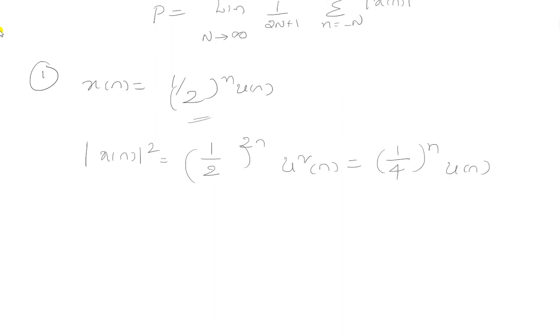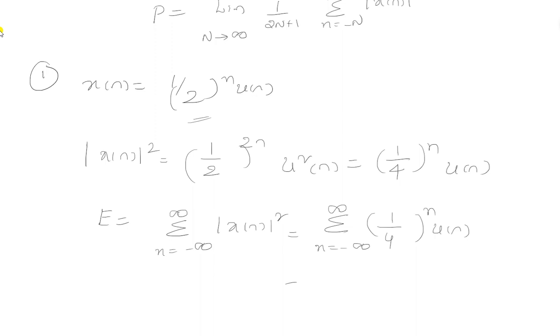According to the definition of energy signal, E is defined as sigma n is equal to minus infinity to infinity modulus of x of n whole square. By substituting, in the place of modulus of x of n whole square we replace with 1 by 4 whole to the power of n u of n. Basically it is a step function, so it does not consist of any negative samples.